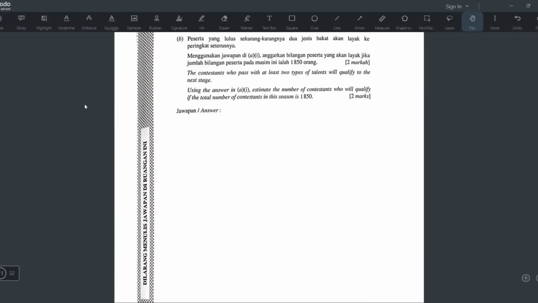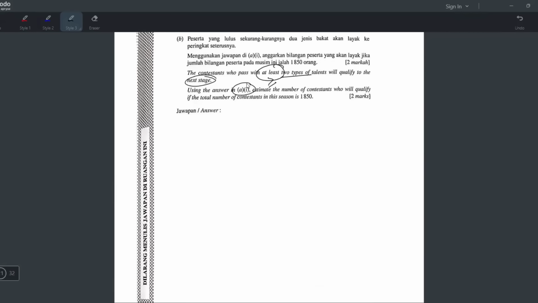Now we are at the B question. Wait, what is this? Dilarang menulis jawapan di ruangan ini. Oh, they mean like here. But not important. Let's go to B. Contestants who pass with at least 2 types of talent will qualify for the next stage. At least means bigger or equal. It means if you have 2 talents or more, you qualify for the next stage.